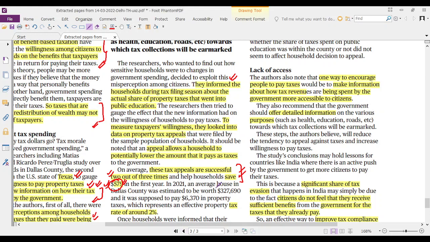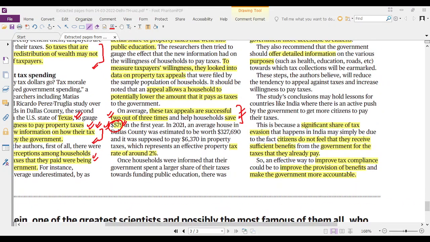Now they gave the information about how the property tax was being spent on public education. They wanted to see the willingness of people to pay the property taxes. It so happened that all the people whose children were studying in the public schools, who thought they were directly getting benefited, were willing to pay more taxes.